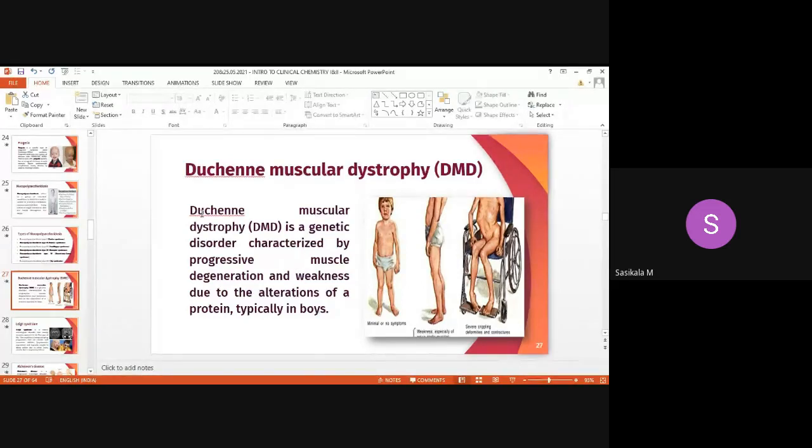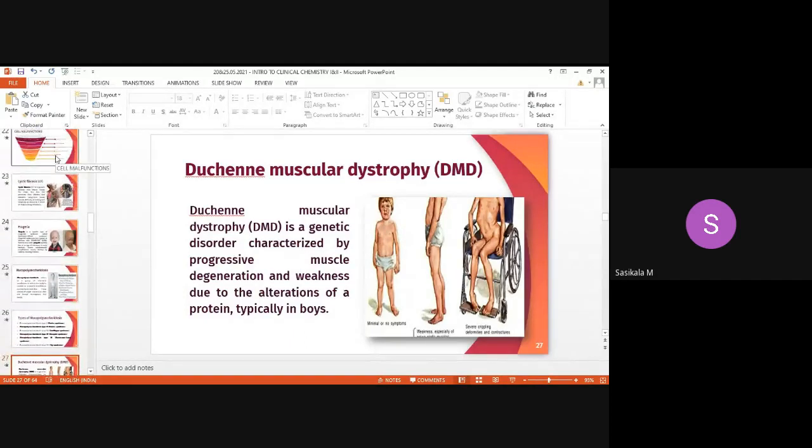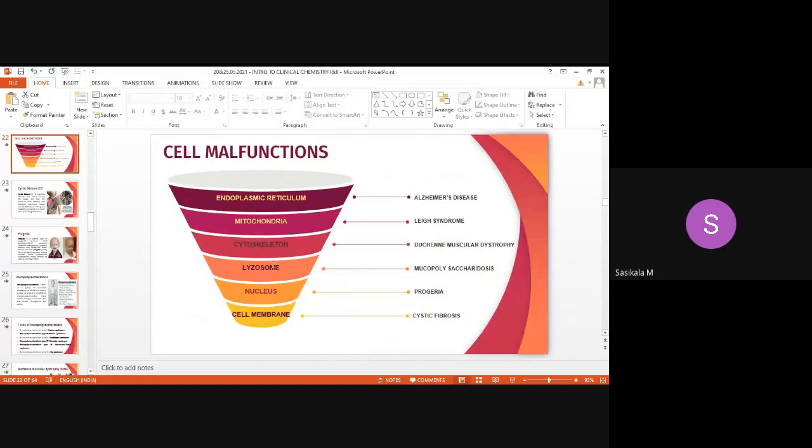So what is Duchenne muscular dystrophy? The name itself indicates muscular degeneration, and it leads to weakness due to alteration of proteins. It occurs typically in boys. So it is due to what? Malfunction of the cytoskeleton.